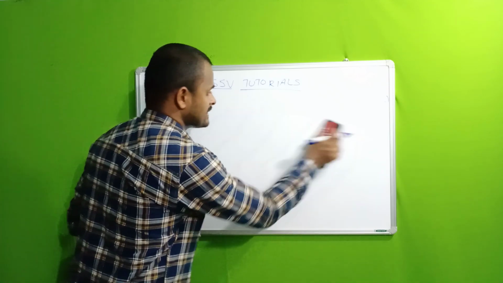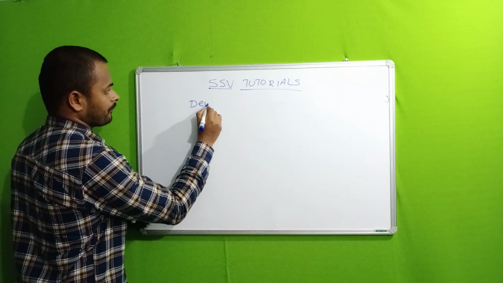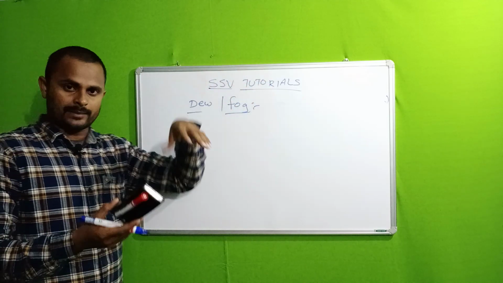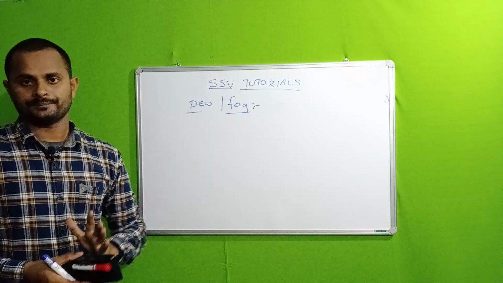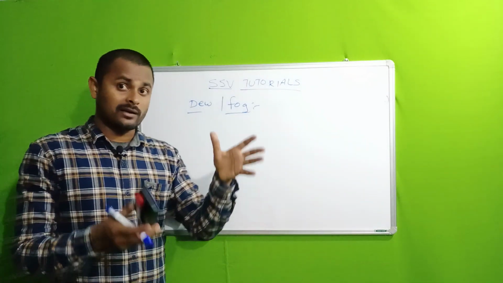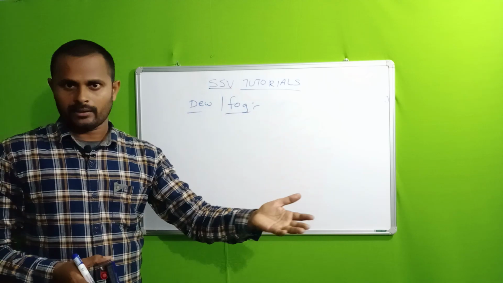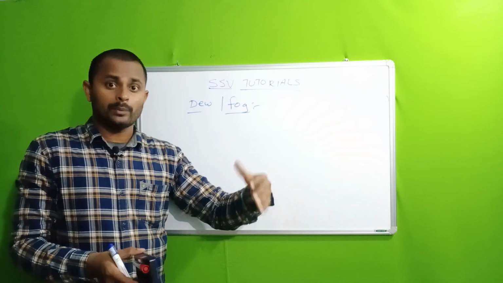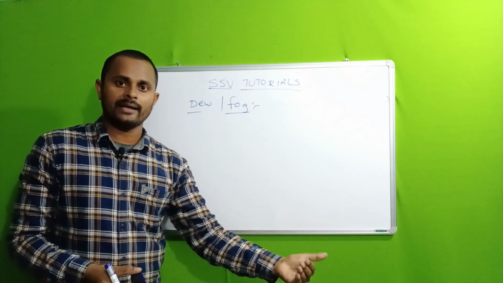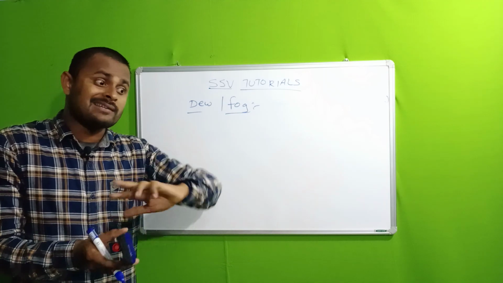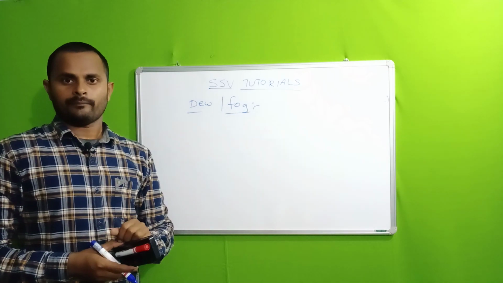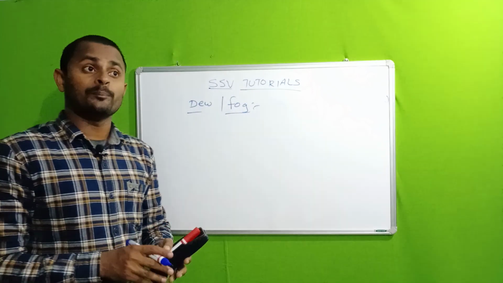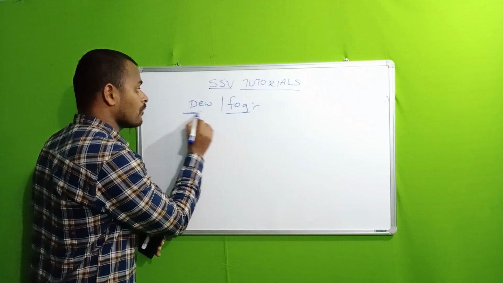Fine. Next one is dew and fog. These are all heat-based processes. So what does dew mean? In the cooler time, or in winter seasons, in the early hours of the morning, when you come out of your house and look outside, for example, your bike is outside the whole night. In the morning, you find some droplets on the surface of your bike. So how are these water droplets formed? They are formed by the process of dew.